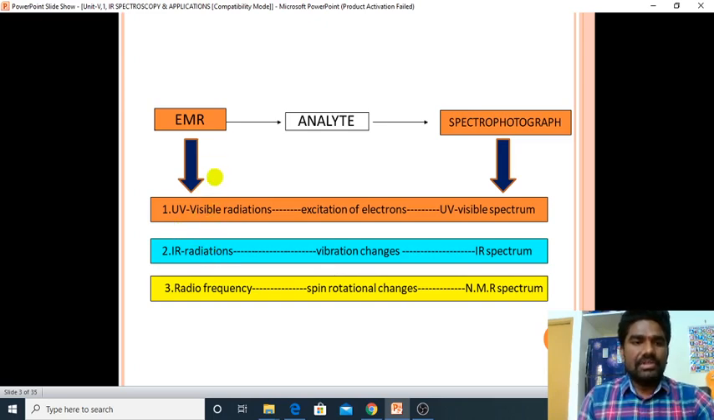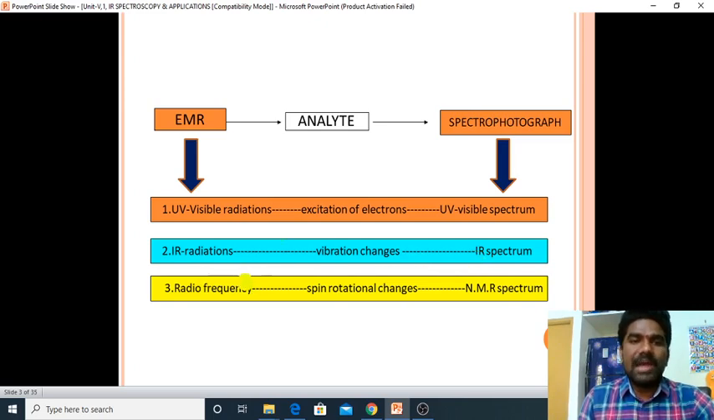If the molecule absorbs UV visible radiation, what will happen? Here the excitation of electrons can take place, and then we will get a UV visible spectrum. If the molecule absorbs IR radiation, then vibrational level changes will occur, so we will get an IR spectrum.